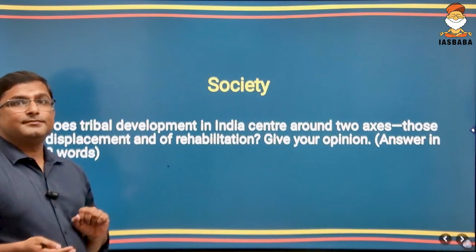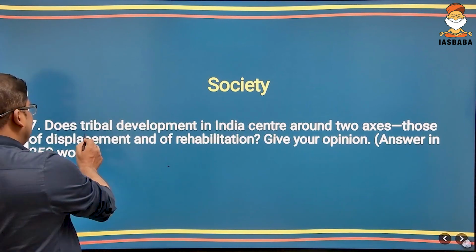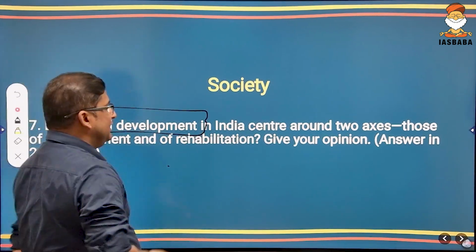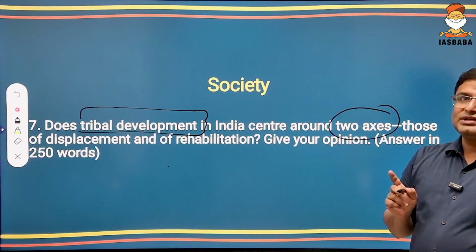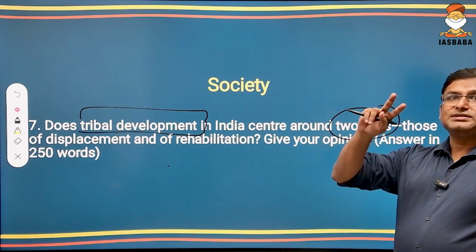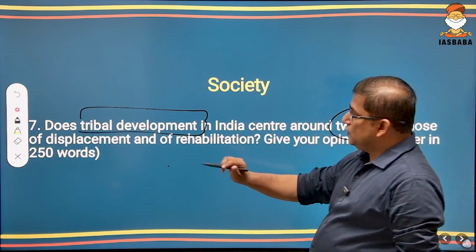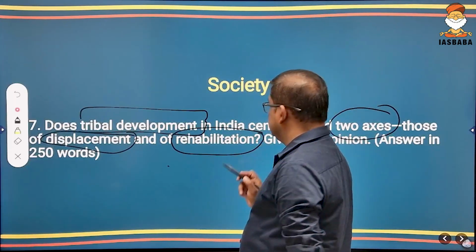And this question is regarding tribal development. See, does tribal development in India center around two axes? What are the two axes? Means they are saying that tribal development in India is centered around two axes. Two axes of what? Two axes of displacement and rehabilitation.